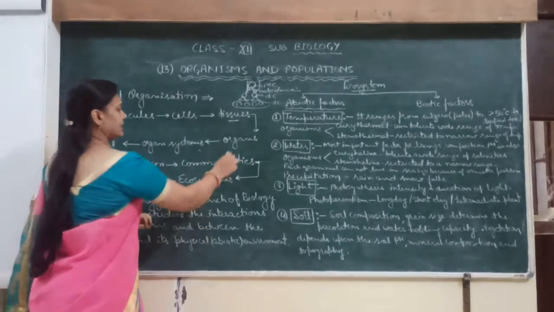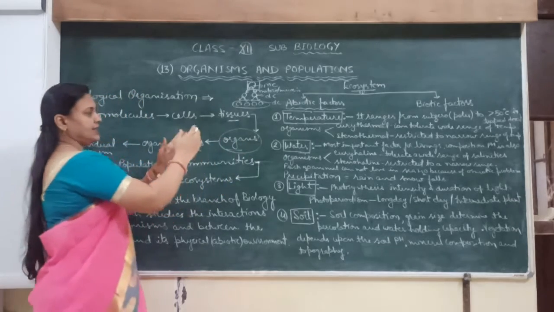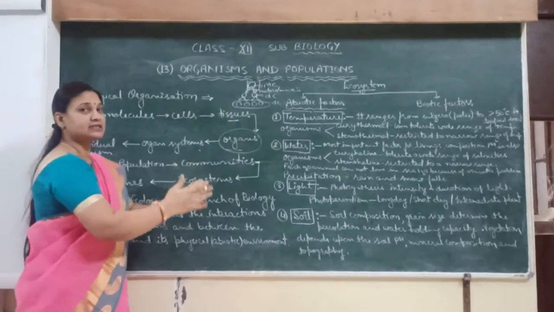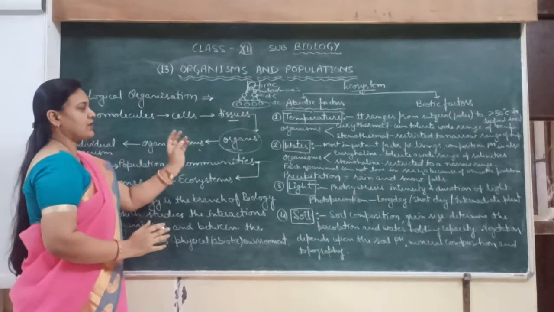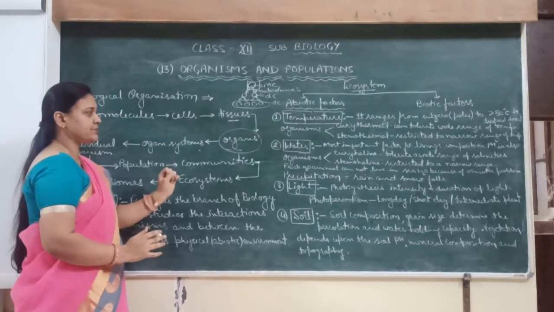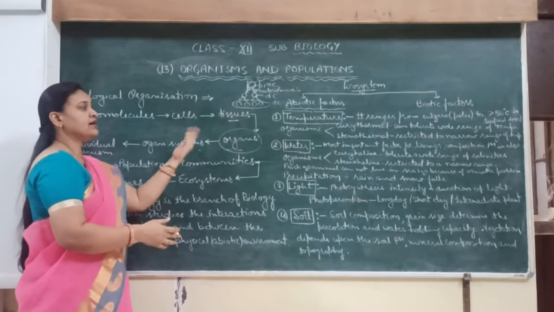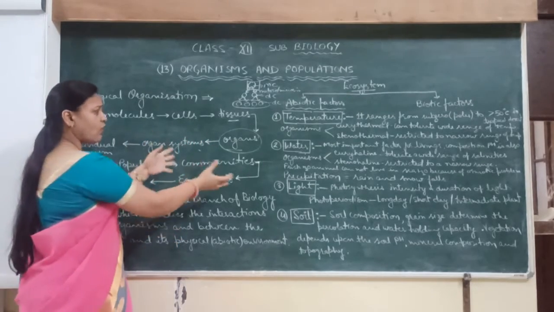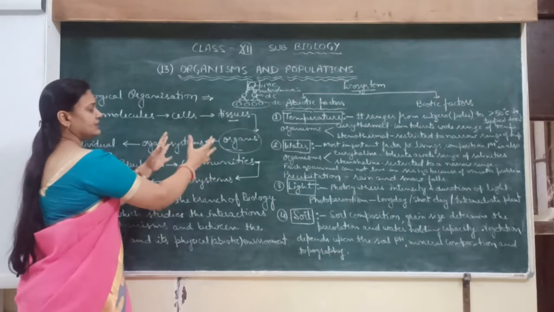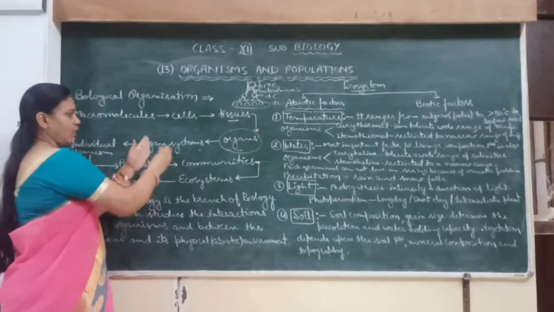Clear? Then many organs, like in the alimentary canal, in the digestive system, stomach, intestine, esophagus, buccal cavity, digestive glands like salivary gland, liver, pancreas, all are the organs and they are combined to make the organ systems.